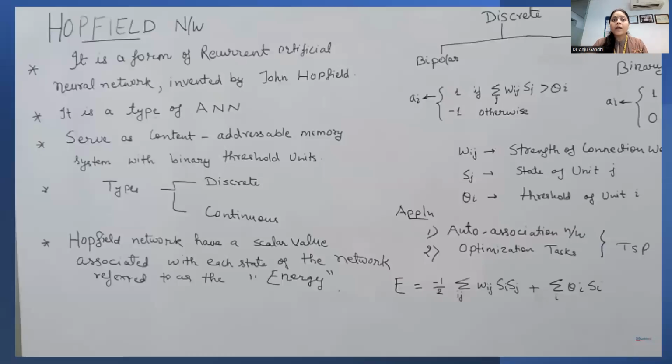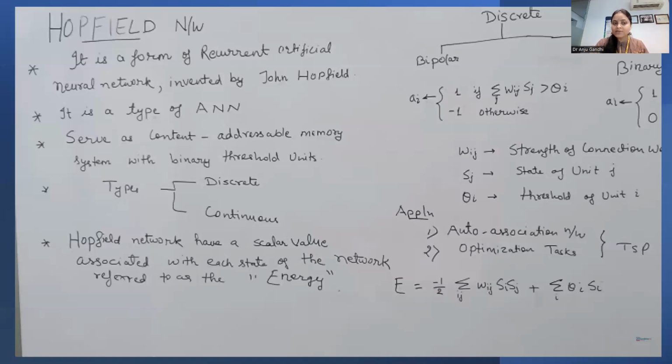Fine. Now, in this feedback network, a very important network that we are going to cover is known as the Hopfield network, right? So, what is a Hopfield network? It is a form of recurrent artificial neural network invented by John Hopfield in 1982. It is a type of ANN that serves as a content addressable memory system with binary threshold units. There are two types of Hopfield network: discrete and continuous.